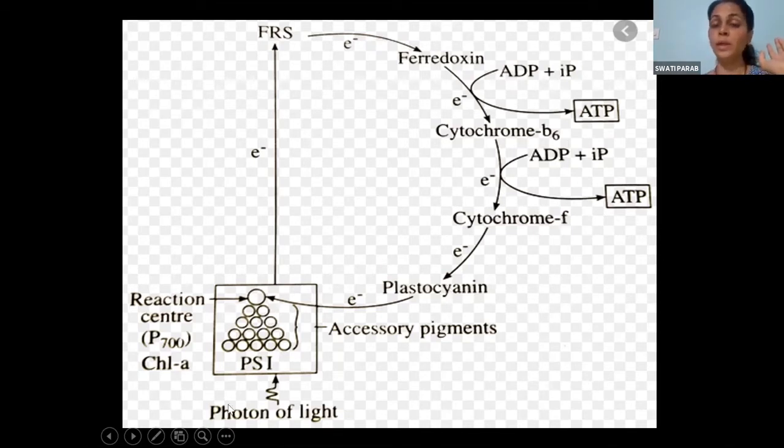During this transfer, there is formation of two ATP molecules. And as the electron coming out from PS1 returns back to PS1, it is called cyclic photophosphorylation.